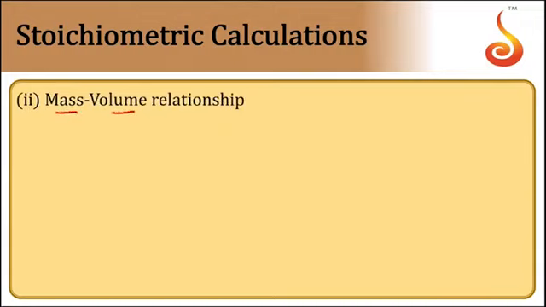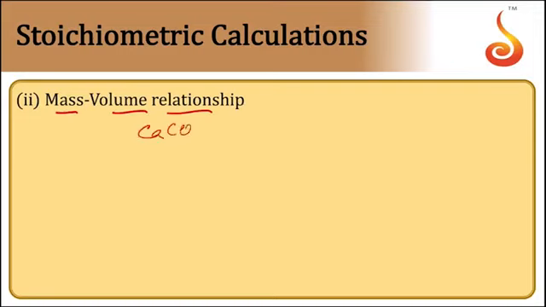Now when it comes to mass-volume relationship type of problems, here they are going to give us the mass of one of the components of the reaction. They will ask us the volume of the other component of the reaction mixture. Let us take the same reaction.